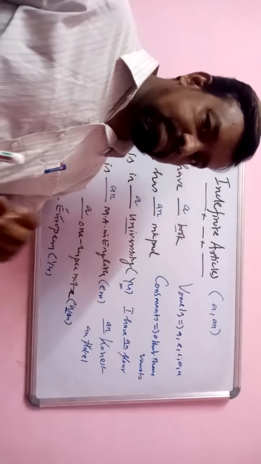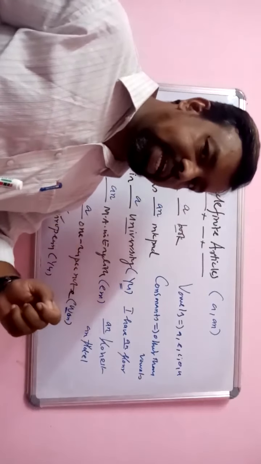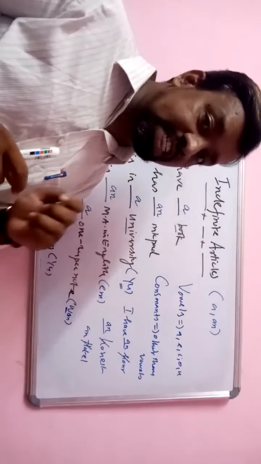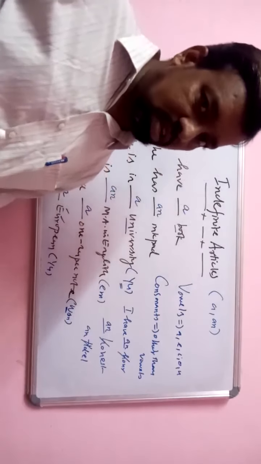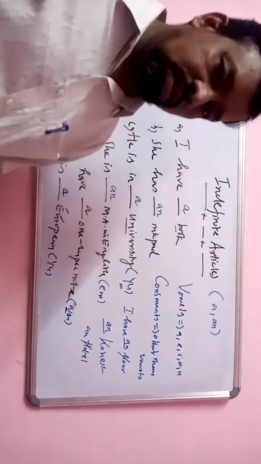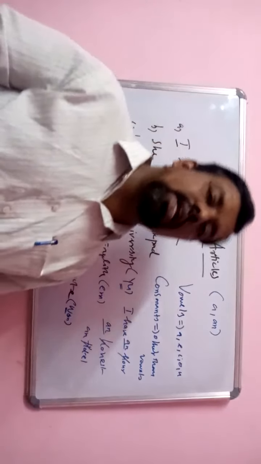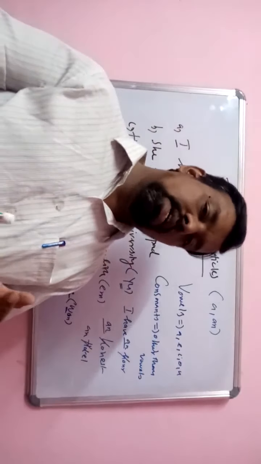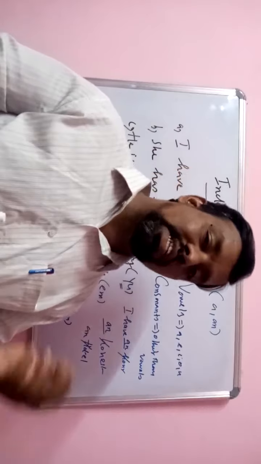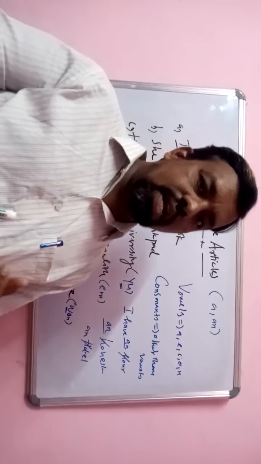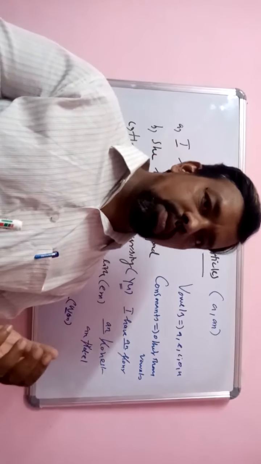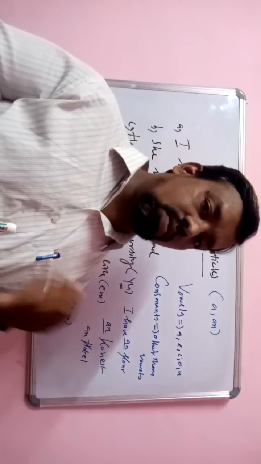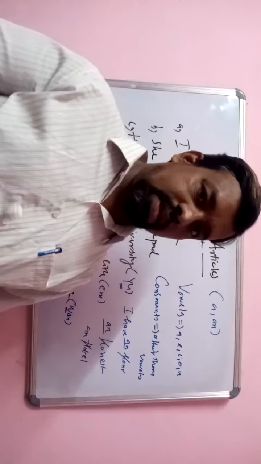If it gives a consonant sound, it takes the indefinite article A. Not the letter, but the sound matters. So the definition is: indefinite article an is used before a word which gives a vowel sound. Indefinite article A is used before a word which gives a consonant sound. Okay, yes.